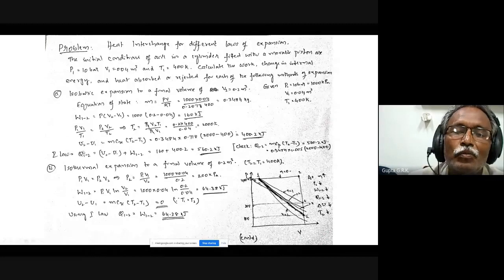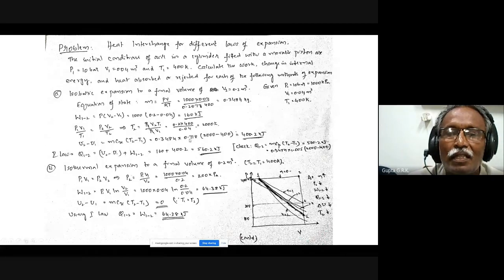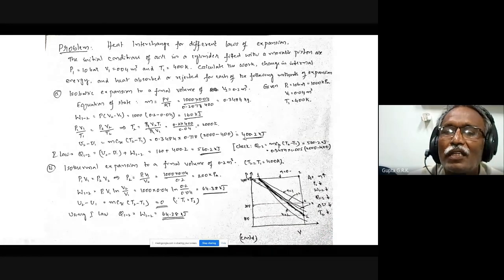This T2 will be very high. So U2 minus U1 is mCv into T2 minus T1. m is 0.3484, calculated here, and Cv is 0.718, the Cv of air. T2 is 2000 and T1 is 400. I get 400.2 kilojoules. This is the change in internal energy. Now from the first law, Q12 is equal to change in internal energy plus W12. Add these two, I will get 560.2.